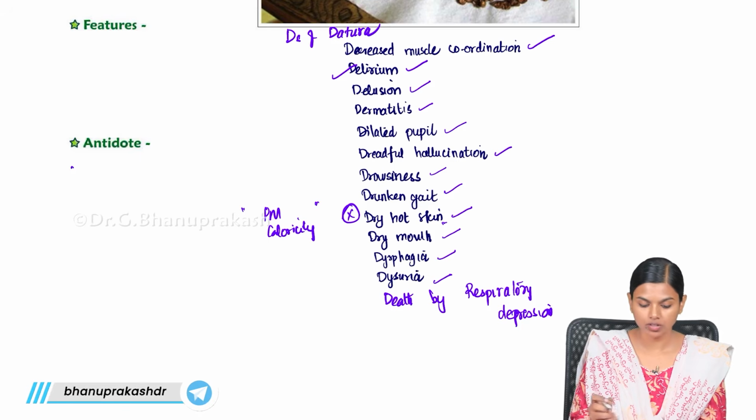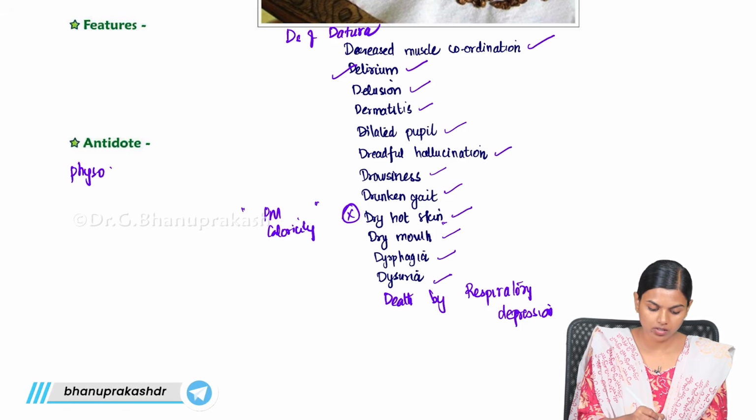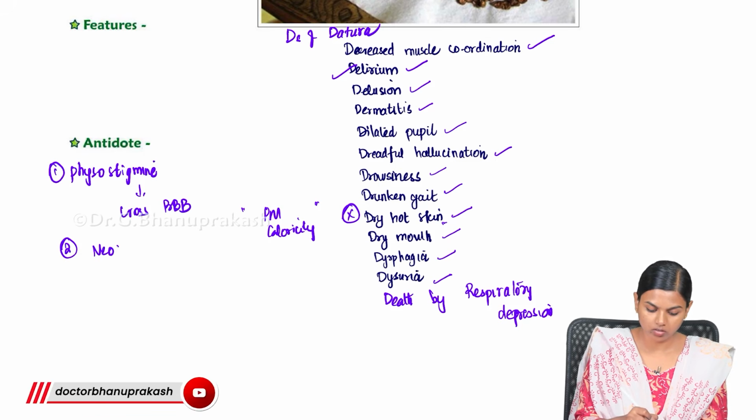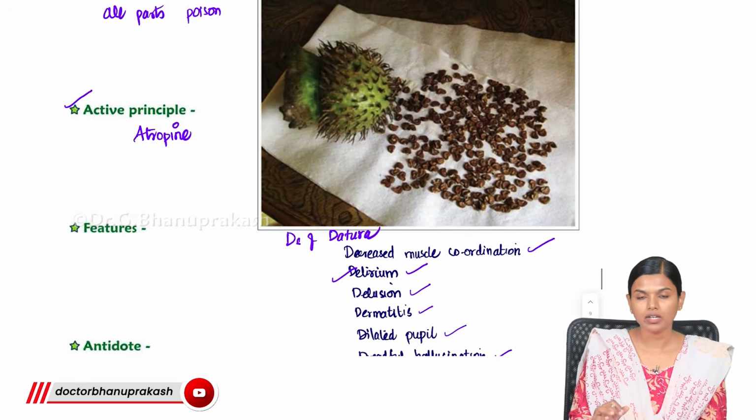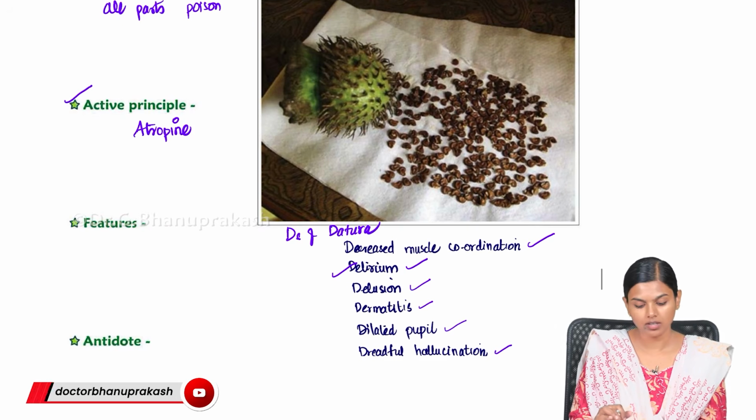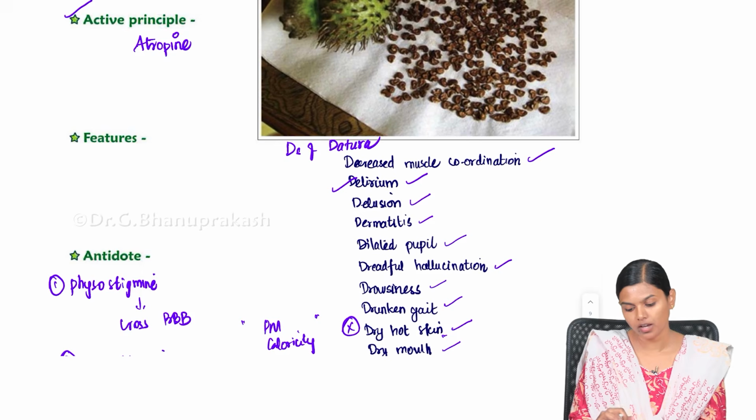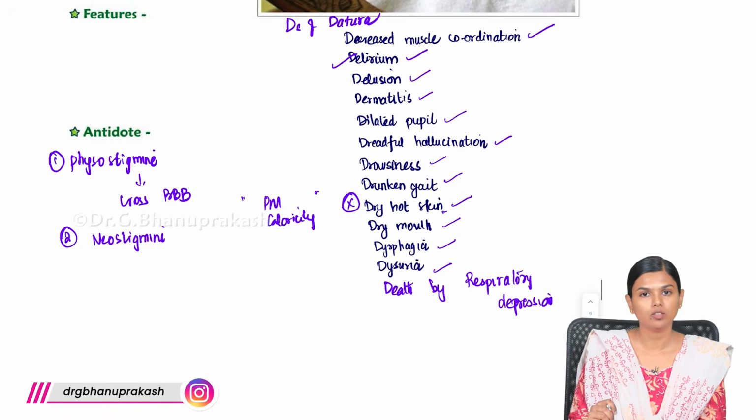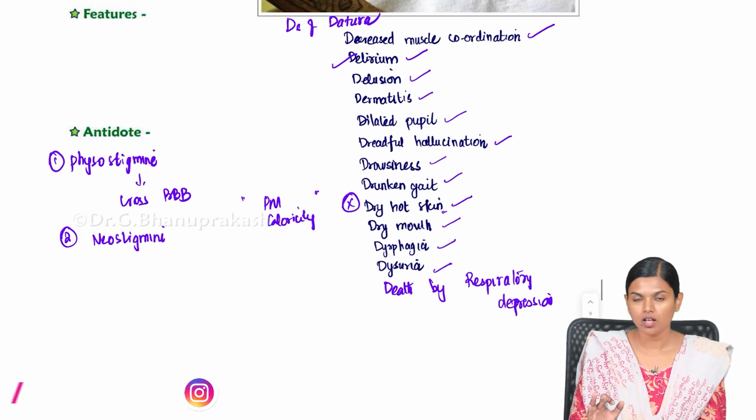And what is the antidote for Dhatura? That is physostigmine. Physostigmine is the first line because it can cross the blood-brain barrier. Apart from that, you have neostigmine also, but the main mode of treatment here is physostigmine. So Dhatura is a deliriant, all the parts are poisonous, and the active principle here is atropine. You will see a lot of D's in Dhatura. Mainly delirium, dry skin and death by respiratory depression, and every membrane, every secretion will dry up because of atropine, and the antidote here is physostigmine.